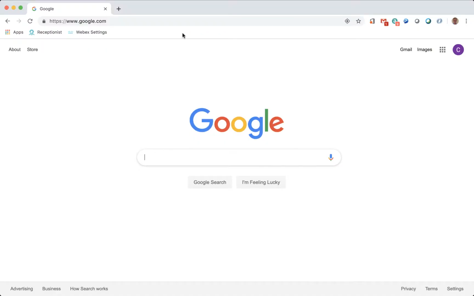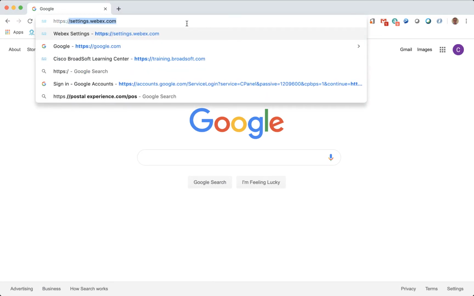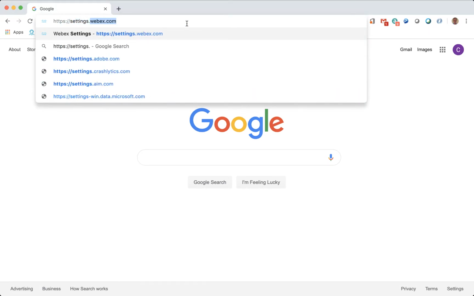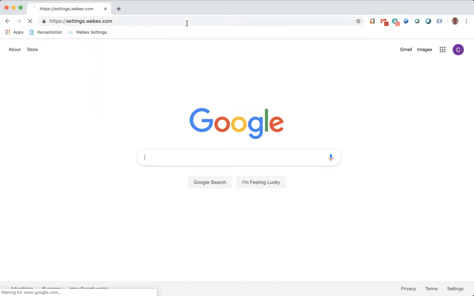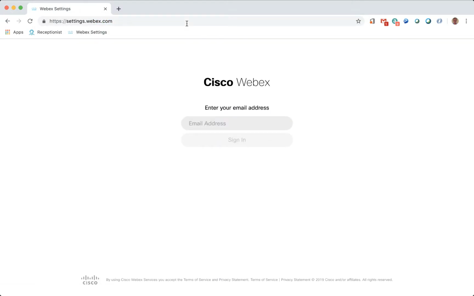In this section of the demo, we will be showing you the end user self-care interface. This interface allows the end users to control many aspects of the solution to offload some of the administrative tasks from the admin staff. To access the end user self-care portal, open a browser and enter https://settings.webex.com. When prompted, enter the user's email address and password.